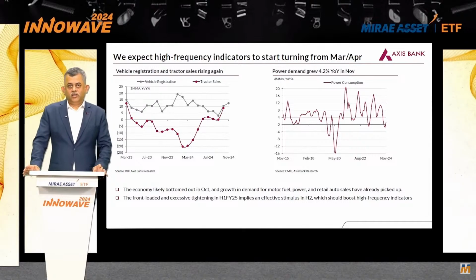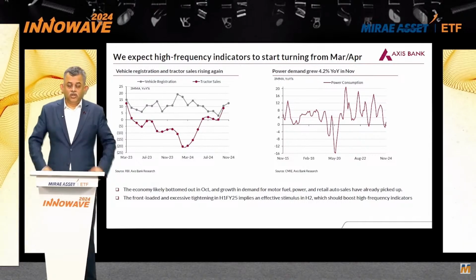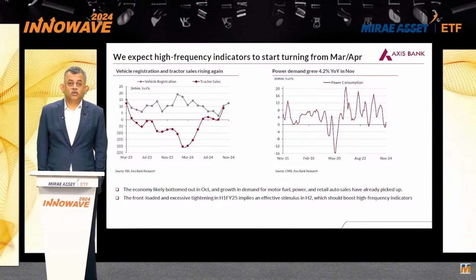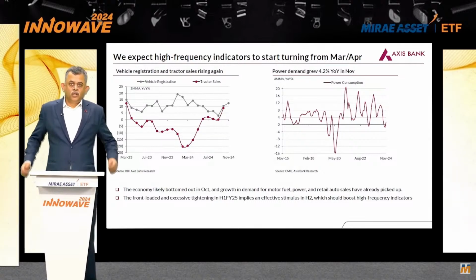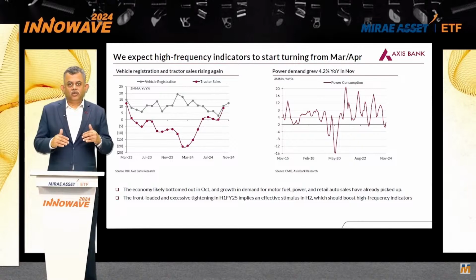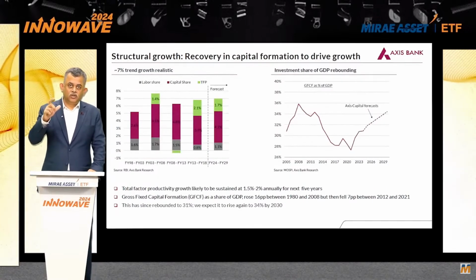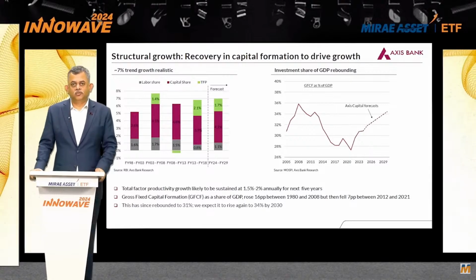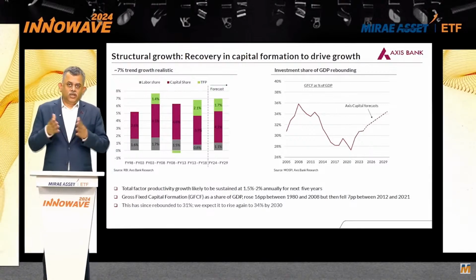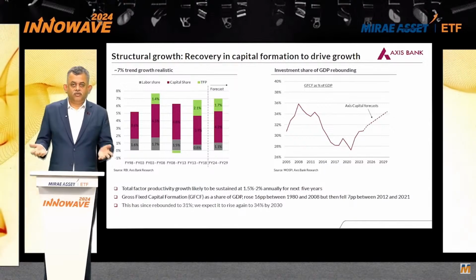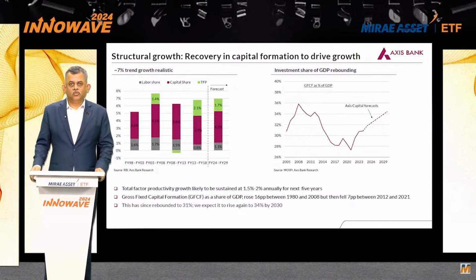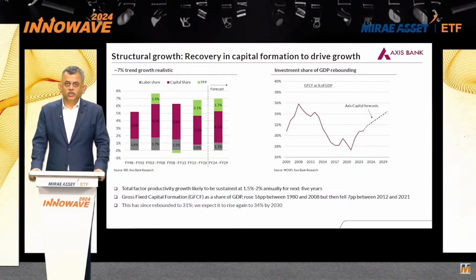Why do we expect the overall economic growth to be 7%? Why is that the trend growth? It is helpful to break it down into three parts. So there is labor input, there is capital input, and there is total factor productivity. So as we all know, India's total workforce is about 55 crores. We are adding, give or take, about 1 crore people every year. So that's about a 2% increase.